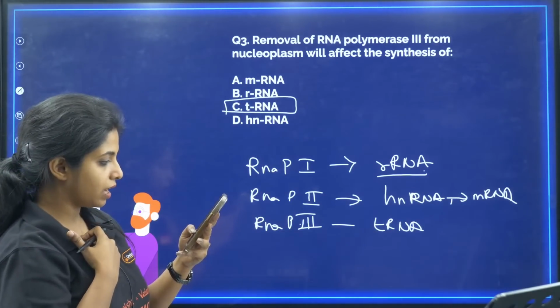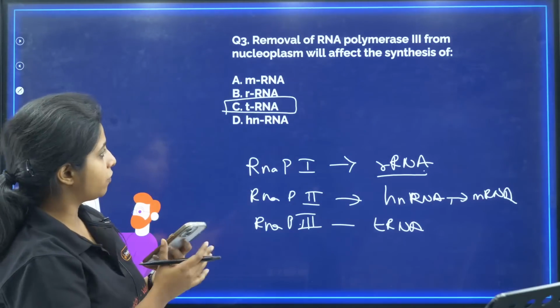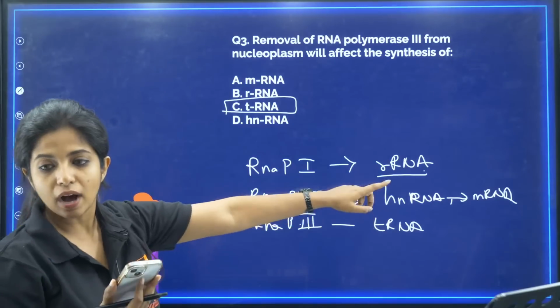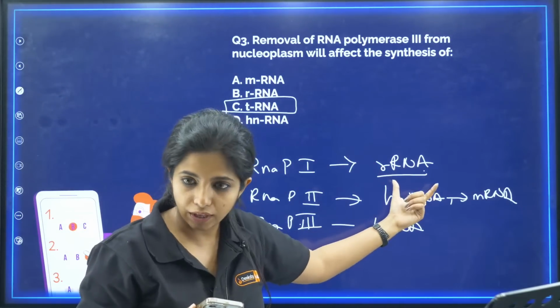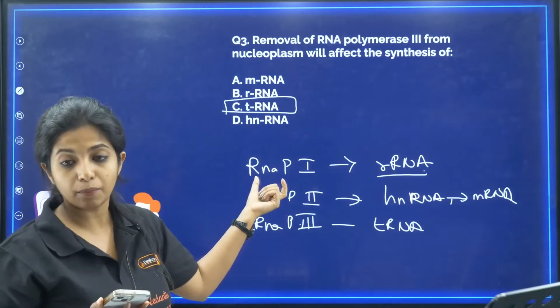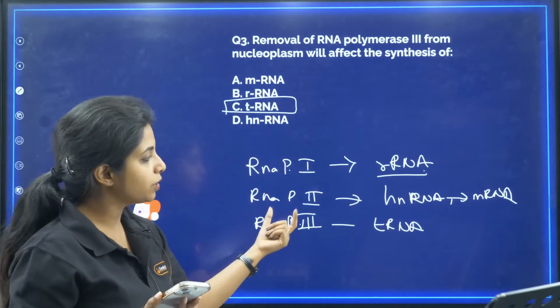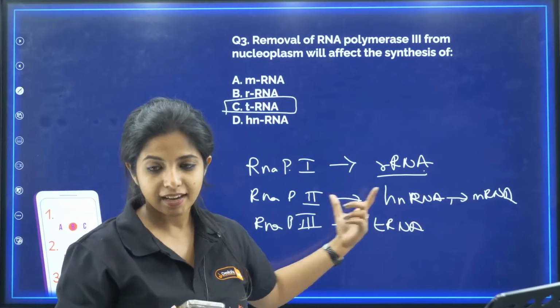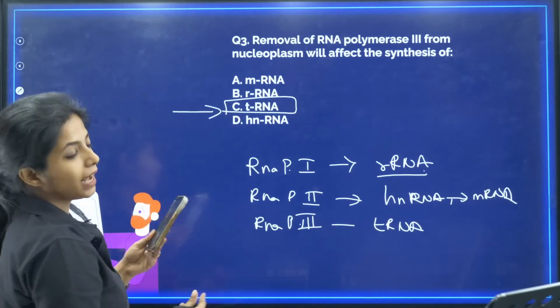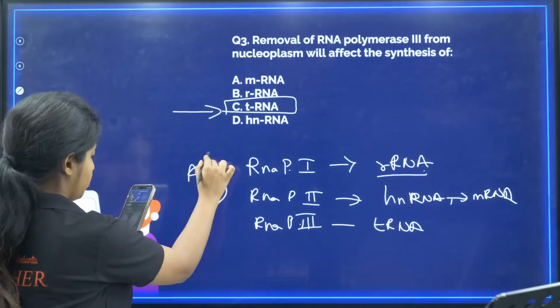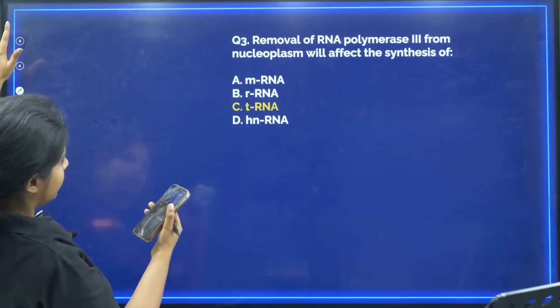Nijaganaradhya, explain every option and their function. This is what I explained. rRNA, ribosomal RNA, the RNA that you need to form the ribosome, is coded with the help of RNA polymerase 1. RNA polymerase 2, hnRNA. And RNA polymerase 3, tRNA. I hope you got it correct. So your answer will be tRNA. Remember this, very important.